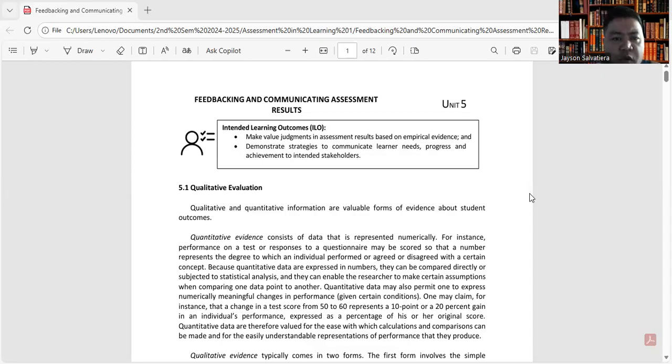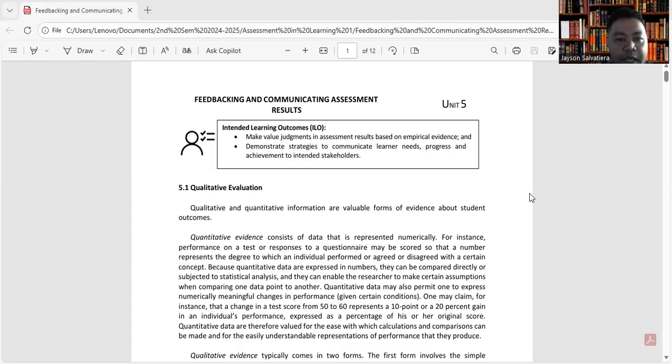Hello everyone. So we're here to discuss feedbacking and communicating assessment results. This will be the last unit for the course Assessment in Learning 1.